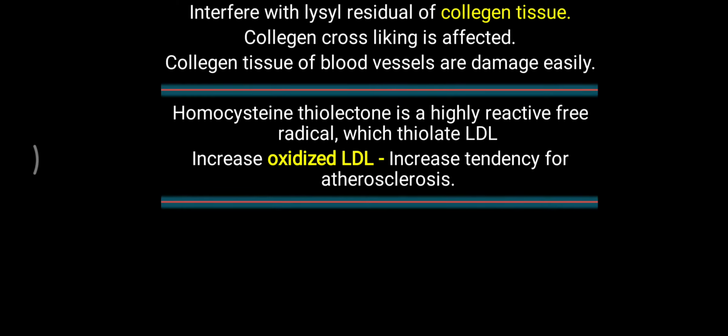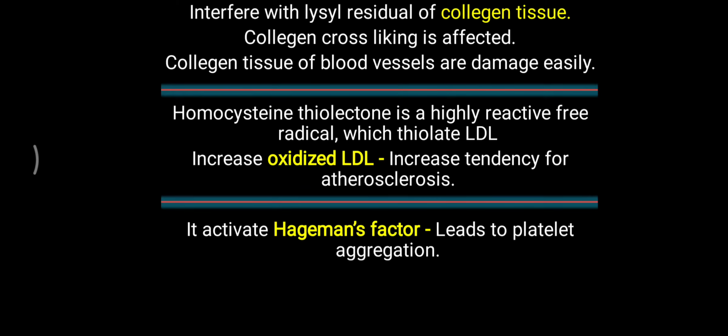Not only these two, there is one more most important factor of homocysteine: it activates the Hageman factor, and this Hageman factor is one of the clotting factors, and that leads to platelet aggregation. So wherever homocysteine is excessively present, it will activate the Hageman factor, and platelet aggregation or clot formation will occur. So these three things.